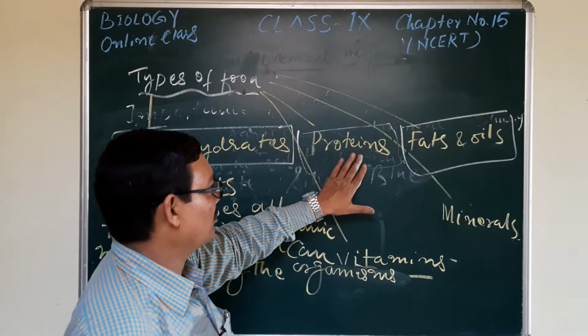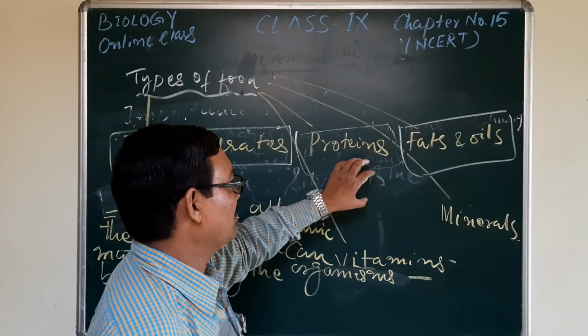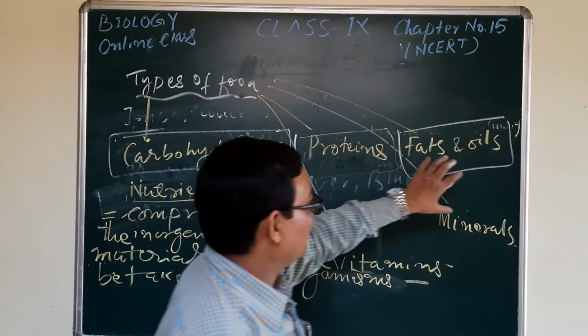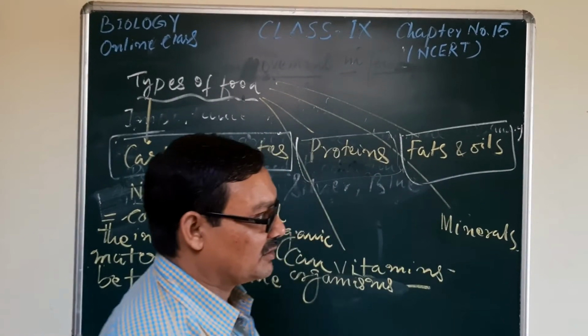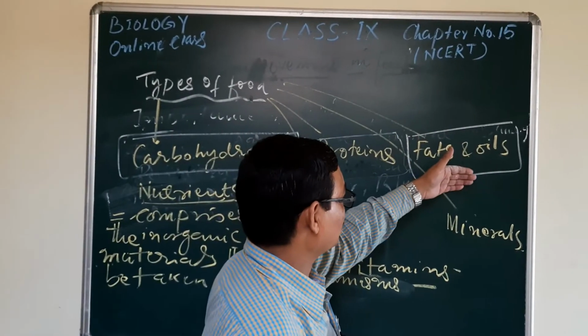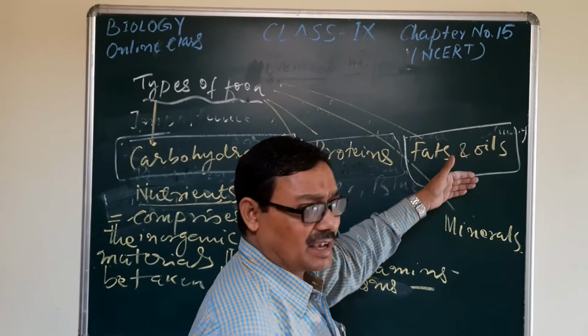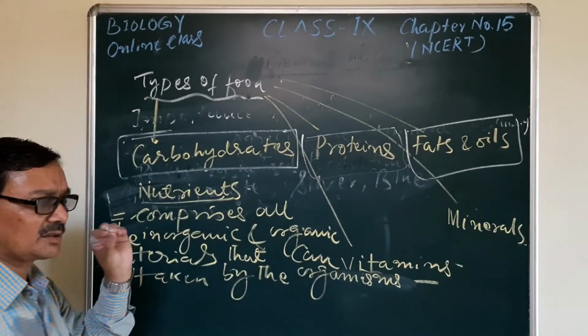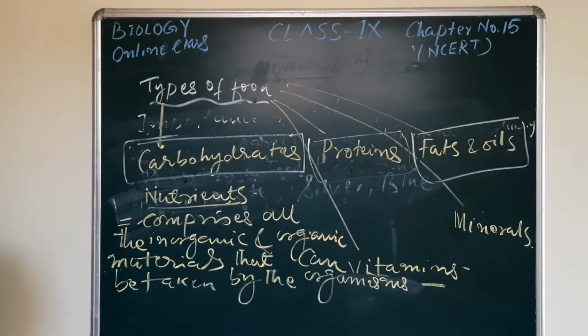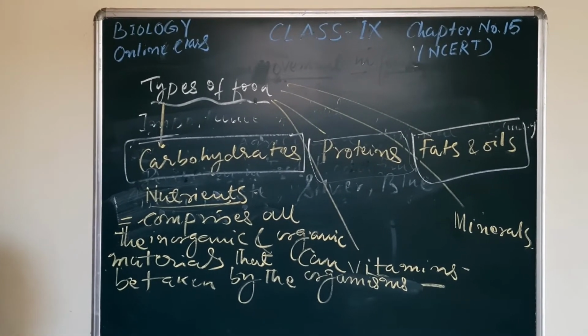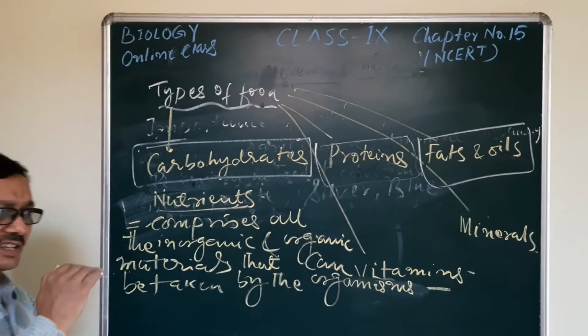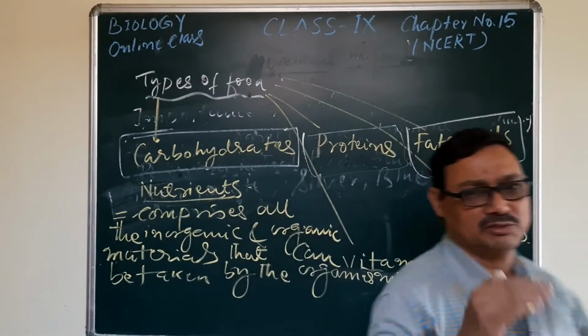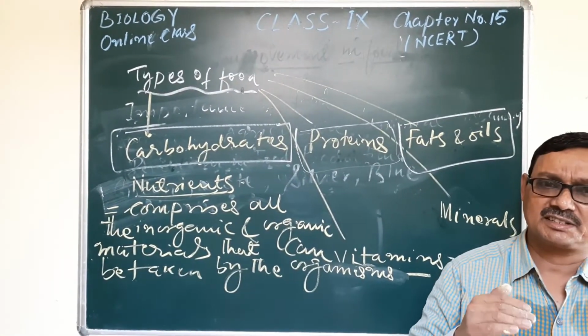The second important part will give us the body building materials, and the third one is the fats and oils that will also give energy and also some certain things which can smooth the esophagus, that can make easy passage of the food materials and many more things.